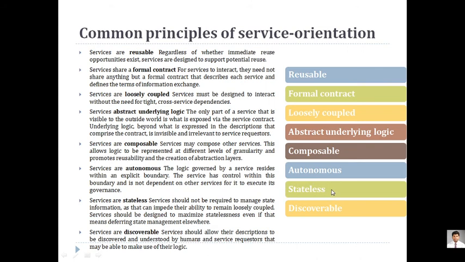Stateless means what? Whenever any service interacts with your service, it should be ready, and it should not wait for another service to get completed. And the last one: it should be discoverable as and when required. If a service wants to have some task or interaction with your service, it needs to be discoverable by your architecture. If all these features are there, then only can we say your service oriented architecture will be efficient and will handle the business application logic and business problems. So are you clear with this one?